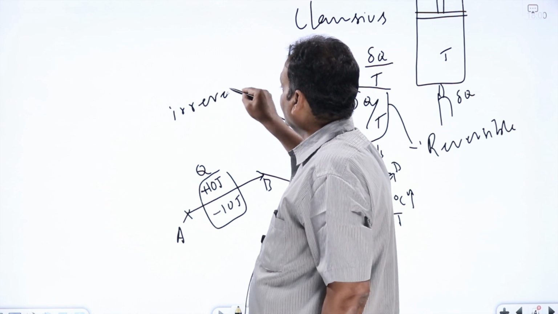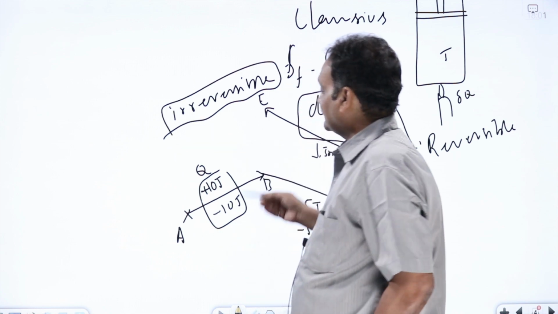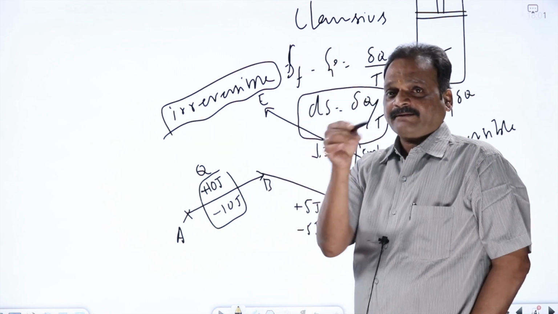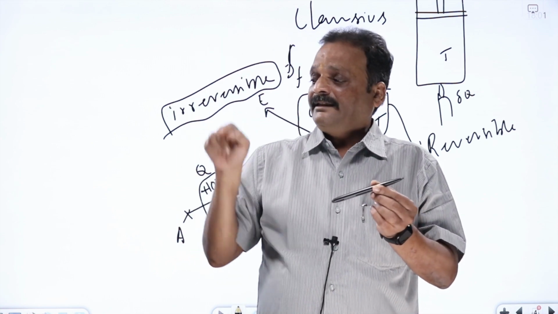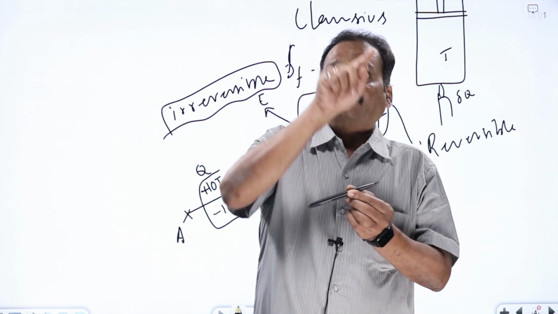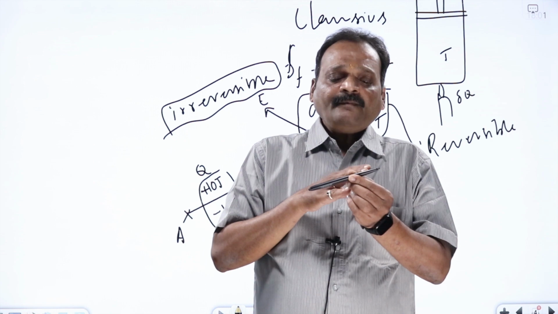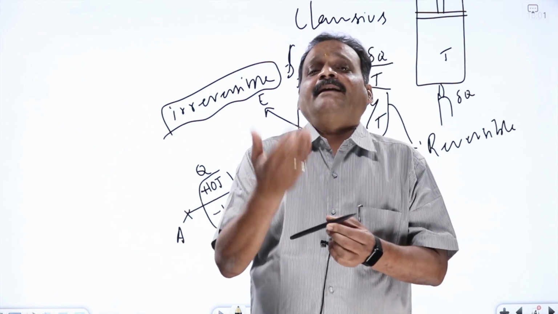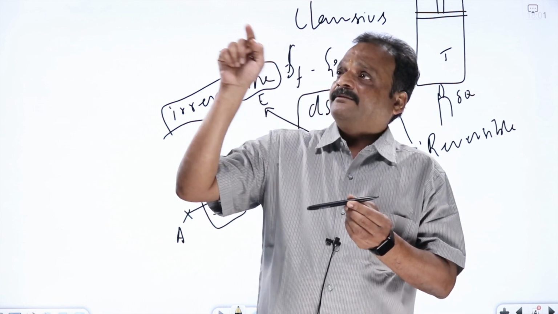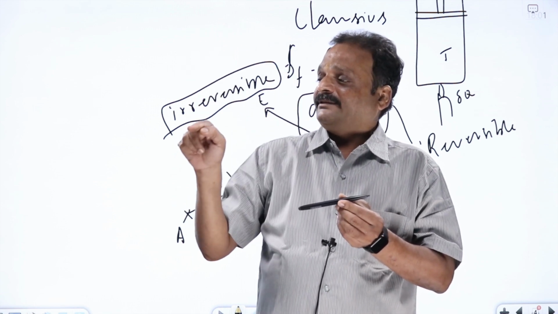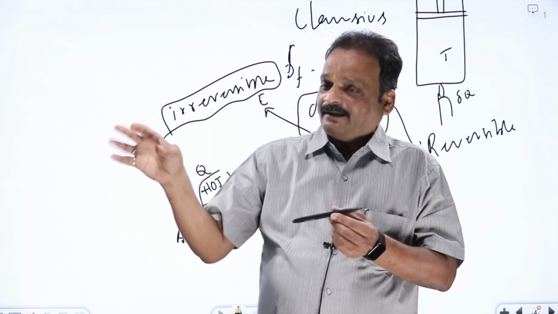Irreversible process means there will be some changes left over in the system or in the surroundings once I come back to the same point. I start from point A, go to B, to C, to D, to E, and come back to A. After completing the cyclic process, if there are some changes in the system plus surroundings, it is known as an irreversible process. You walk from A to B, you will spend some energy. You go from B to C, you drink one glass of milk. You come from C to D, you will lose something. Suppose you lost 5 rupees or 100 rupees from your pocket.